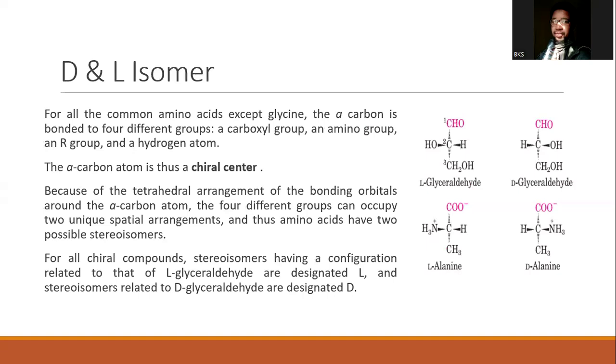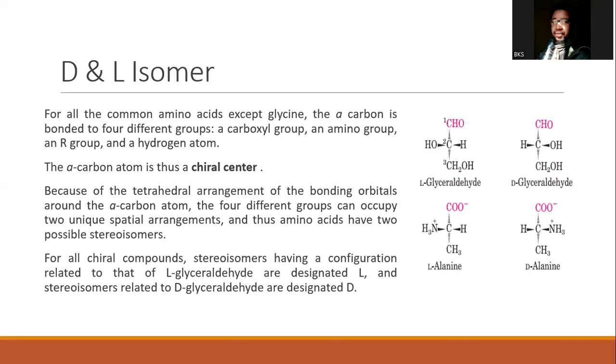So when you have different groups contributing to filling the outermost orbital of carbon, this carbon is regarded as asymmetric carbon, and the position of these substituents around this carbon atom can change. And when they change, they can produce an isomer of that molecule, which may have different chemical properties.